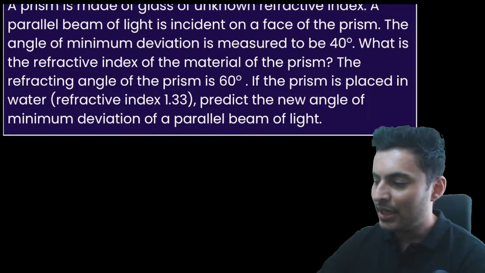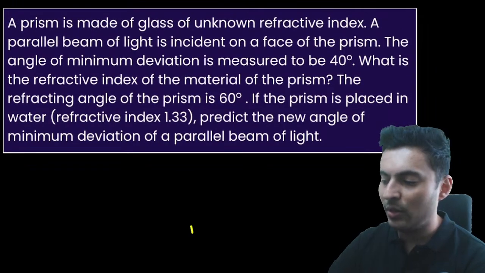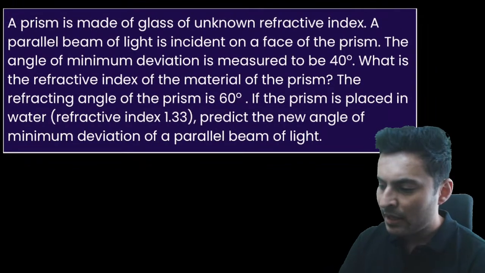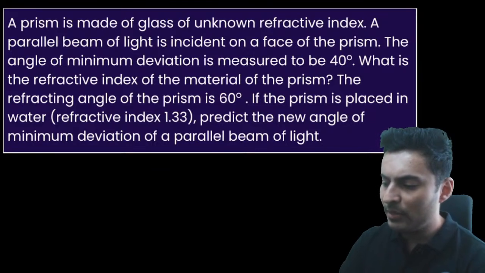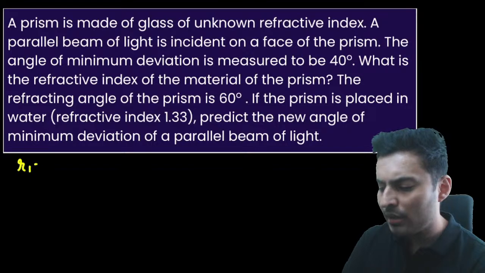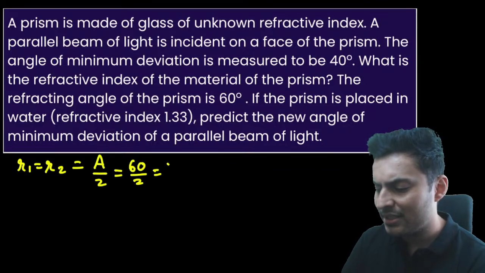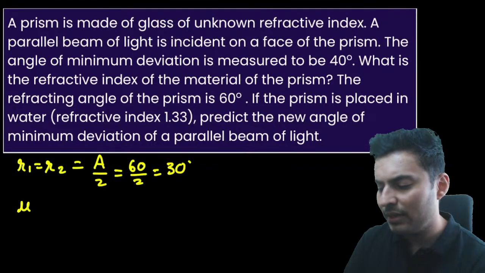For this kind of question, you just have to depend on the formulas, nothing else. See guys, for minimum deviation, the first internal angle r1 will be equal to the second internal angle, which is the angle of prism by 2. So it will be 60 degrees by 2, which is basically 30 degrees. Refractive index is sine of the angle of incidence